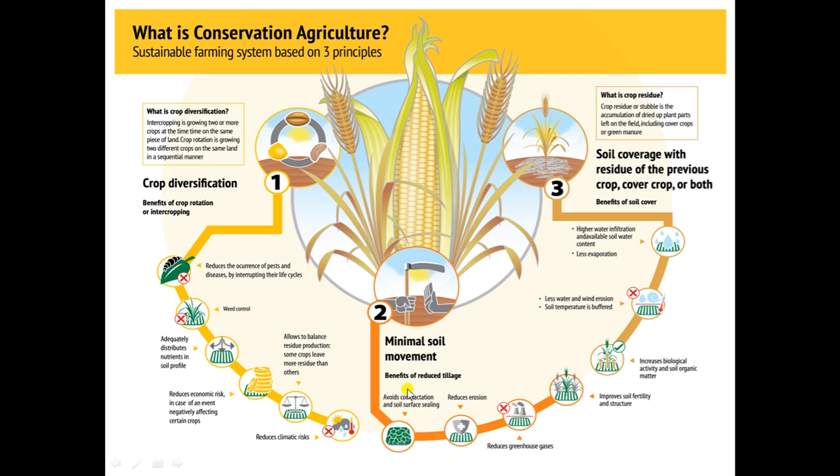Because we are following crop rotation, one thing. Another thing, we are covering the soil either by green vegetation, that is crop, or by crop residue, and the crop residue will decompose in the soil. It will improve the soil. And if it is covered by crop, it will still utilize the nutrients of the soil, but because of the mulching, it will also conserve the fertility and moisture in the soil.